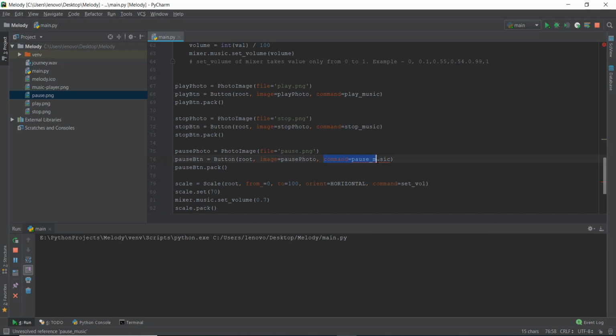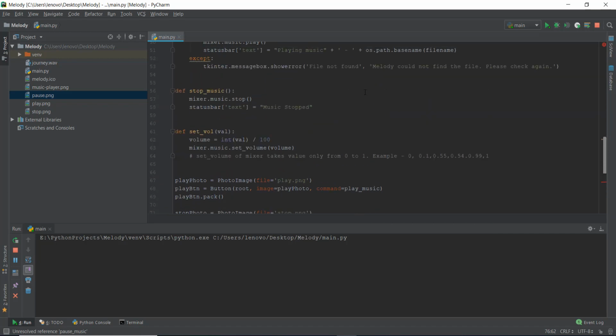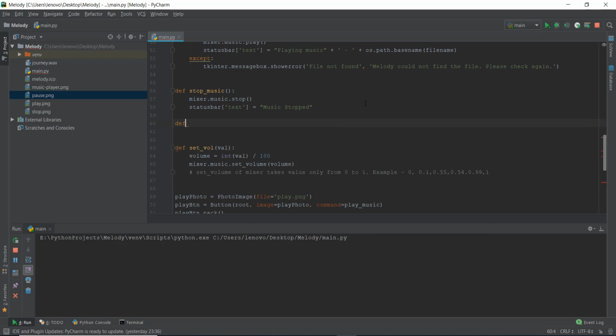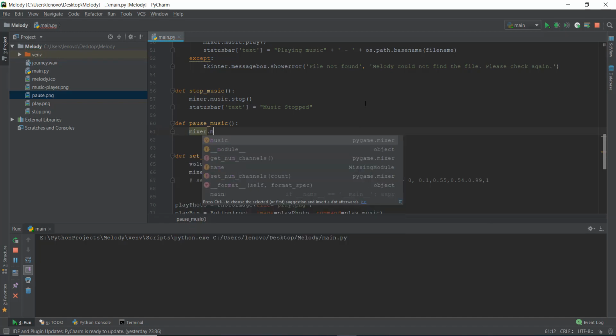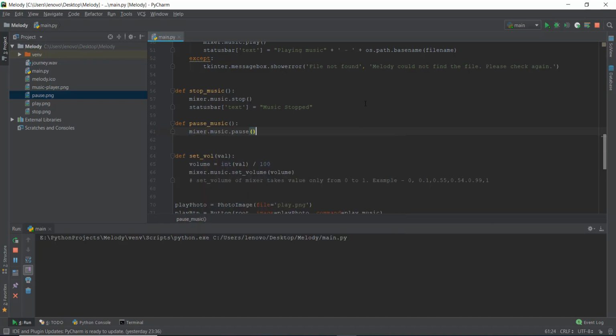So command equals pause underscore music. Whenever we click on this pause photo, this pause underscore music function is going to be called. So let's actually create this function. We're just going to call it def pause underscore music, and then inside this we're going to write mixer.music.pause. All right.